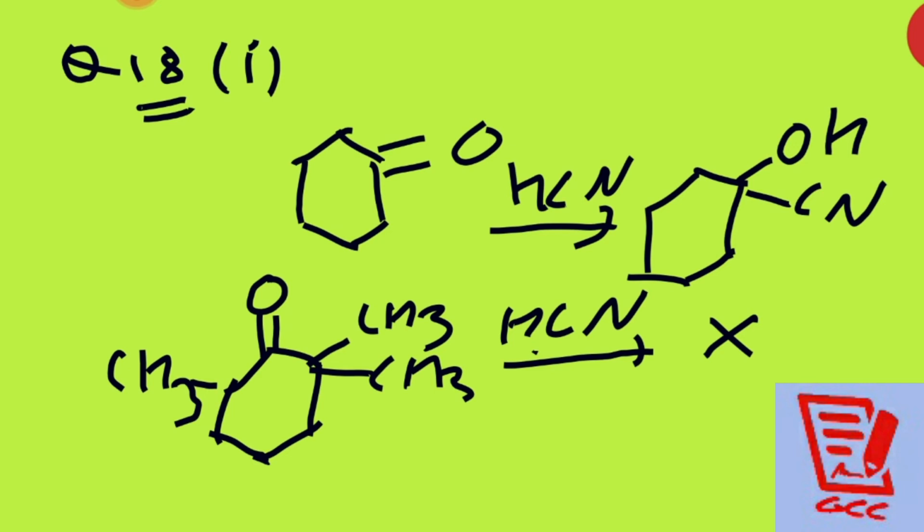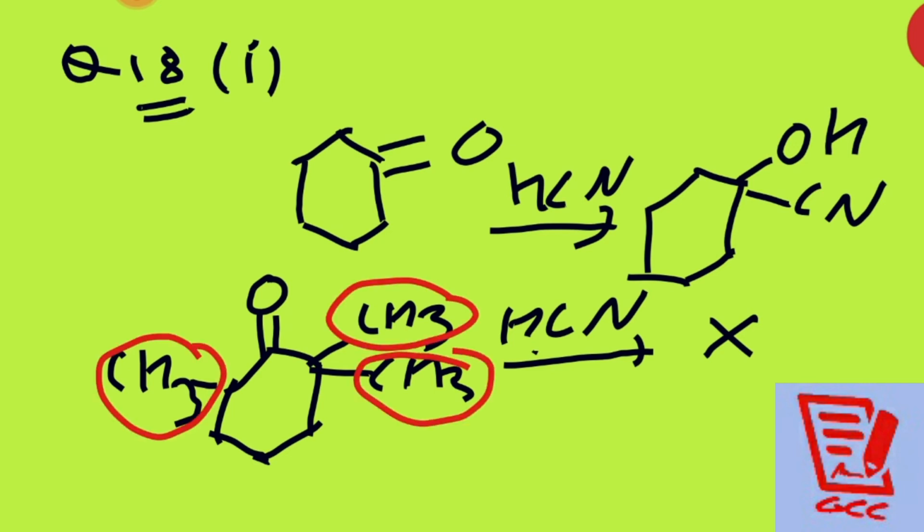In this case, we see how many CH3 groups there are. There are 3 methyl groups here, which will produce steric hindrance.